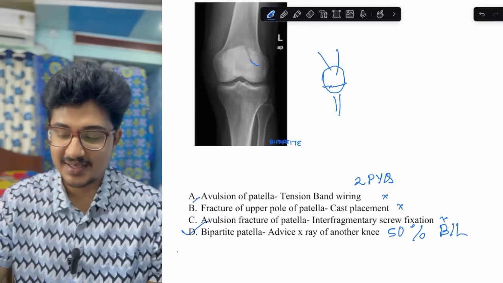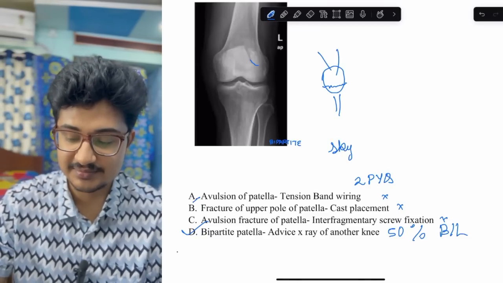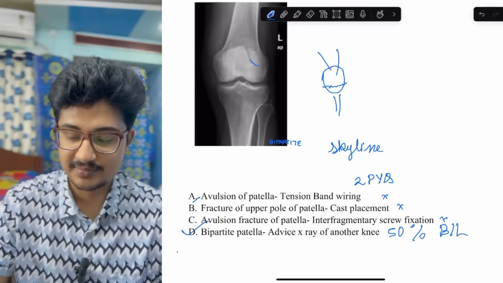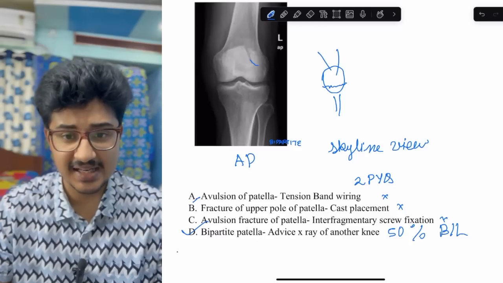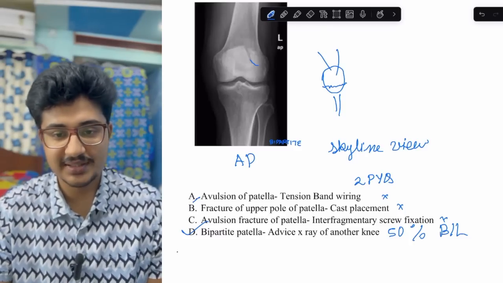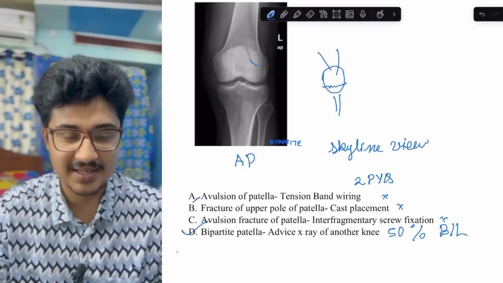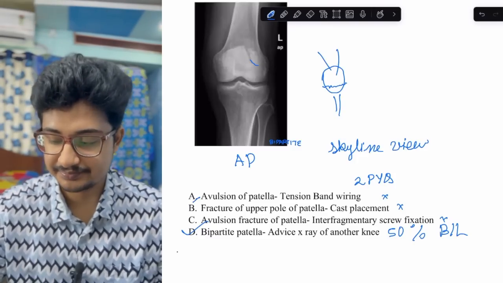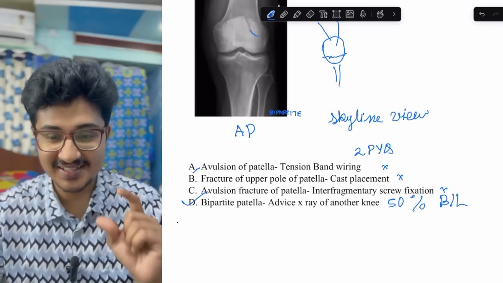You advise an x-ray of the other knee and also see the skyline view. The AP view was shown in the exam; the skyline view was not shown. I saw that some apps mentioned the skyline view also, but it was not shown in the exam.